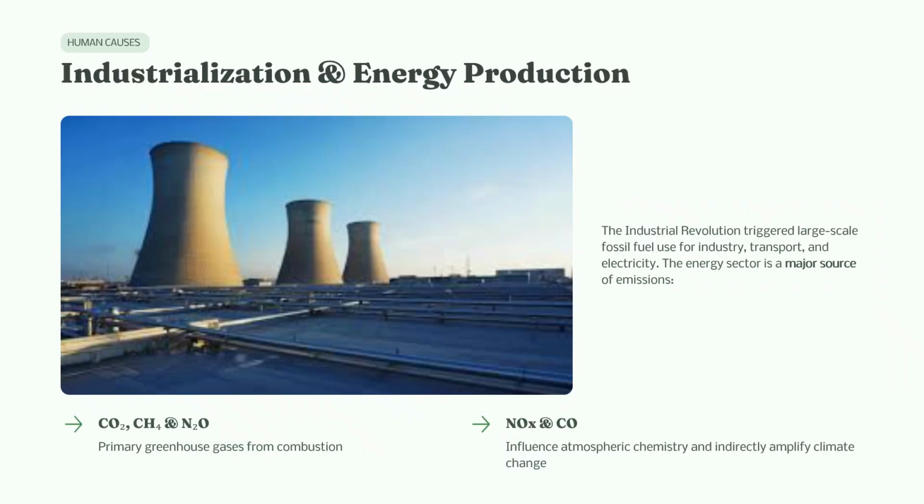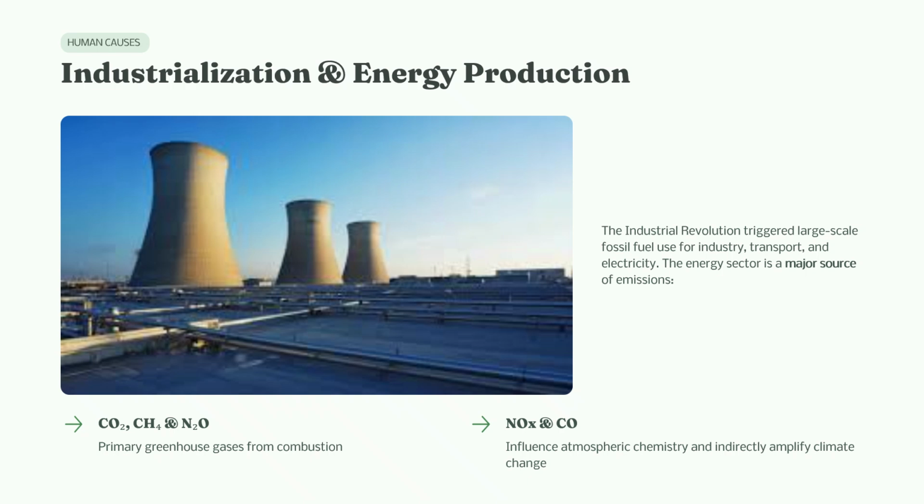Next, industrialization and energy production. The Industrial Revolution led to large-scale use of fossil fuels for industries, transport, and electricity generation. The energy sector is a major source of carbon dioxide, methane, and nitrous oxide emissions. It also releases nitrogen oxides and carbon monoxide, which influence atmospheric chemical processes and contribute indirectly to climate change.